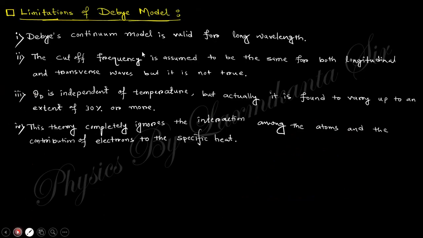There are limitations of the Debye theory. Number one, the Debye continuum model is valid for long wavelength. Number two, the cutoff frequency is assumed to be the same for both longitudinal and transverse, but it is not true. And theta_D, the Debye temperature, is assumed independent of temperature, but actually it is found to vary up to 10% or more. The theory completely ignores interaction among the atoms and the contribution of electrons in specific heat. So these are the Debye theory's limitations.